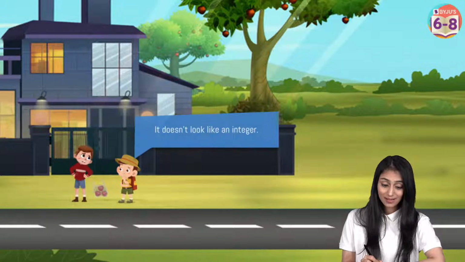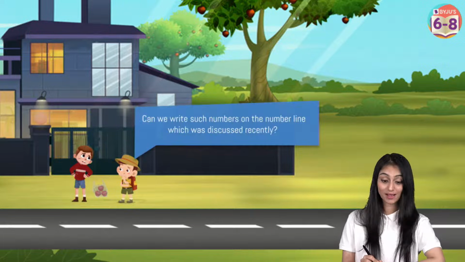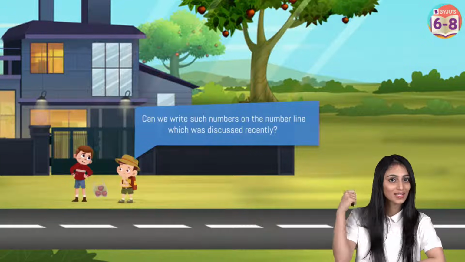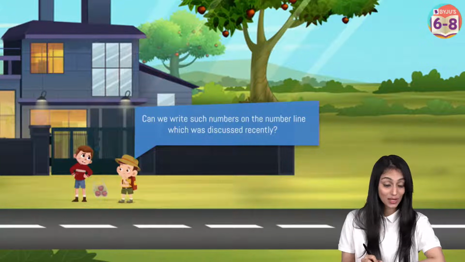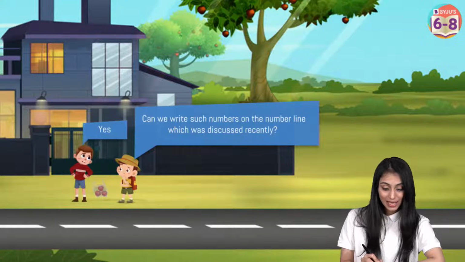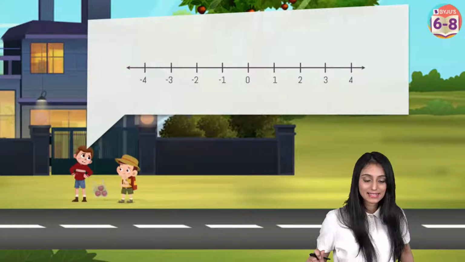So the other one says this doesn't look like an integer, right? He's absolutely right. So he's asking, can we write such numbers on the number line which we just discussed? He's talking about those numbers, that 1.5. The smart kid says, yes, absolutely we can do that. Now he is going to explain to him how we can show them on the number line. Yes, any doubts?